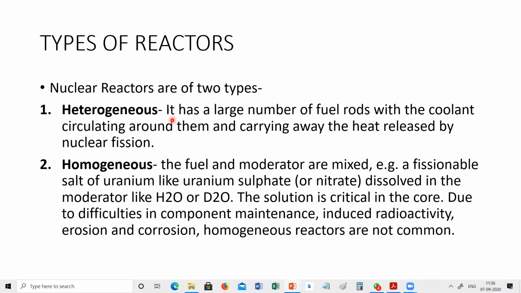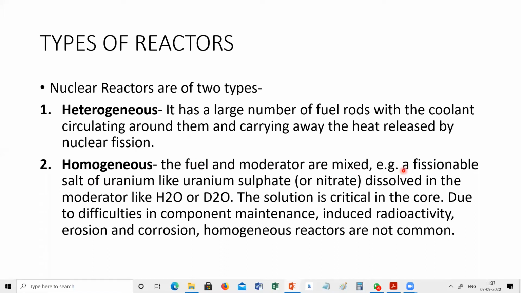Heterogeneous has a large number of fuel rods with a coolant circulating around them and carrying away the heat released by nuclear fission. In heterogeneous, coolant is used to take away the heat energy developed by the fuel rods. We can say that it is using a heat exchanger for that purpose. In homogeneous, the fuel and moderator are mixed.